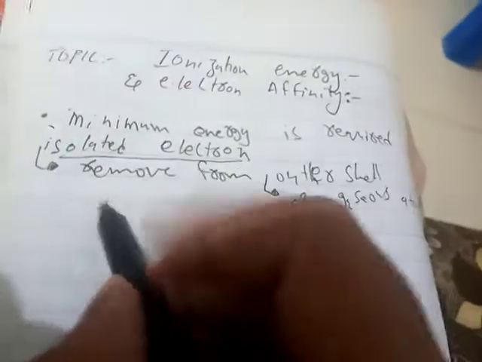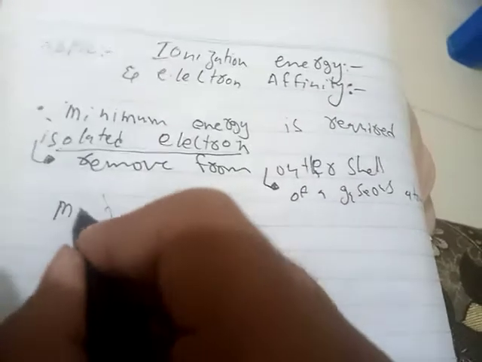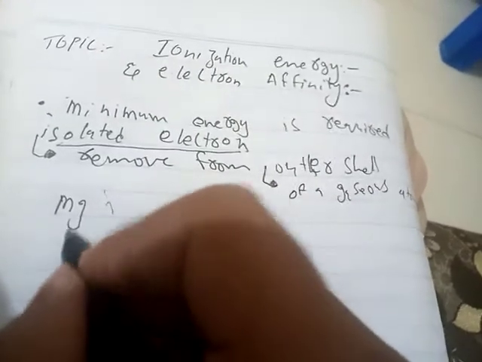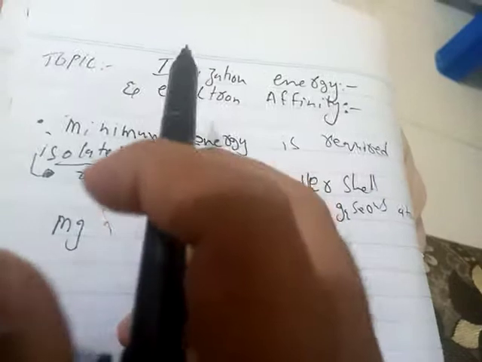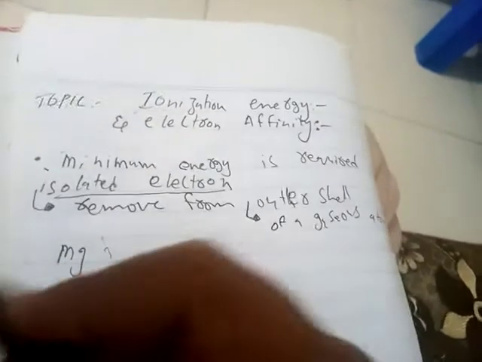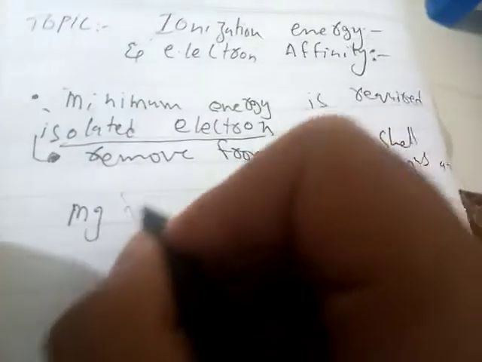An example of ionization energy is magnesium. Magnesium is a metal, and ionization usually happens in metals as compared to non-metals, and I will tell you the reason after this example.